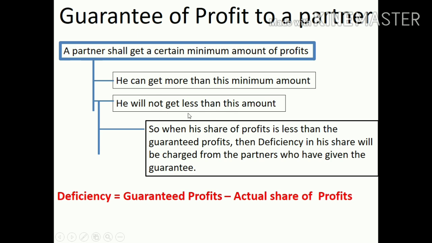And in case his profit share is less than this guaranteed amount, then that difference is known as deficiency, and that is either borne by the firm or may be borne by an individual partner.